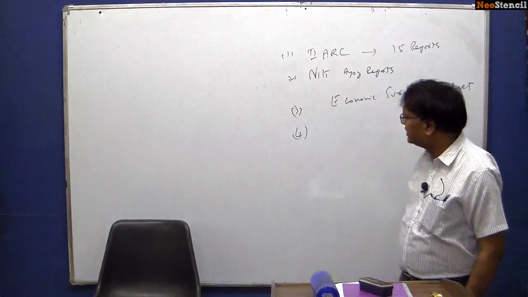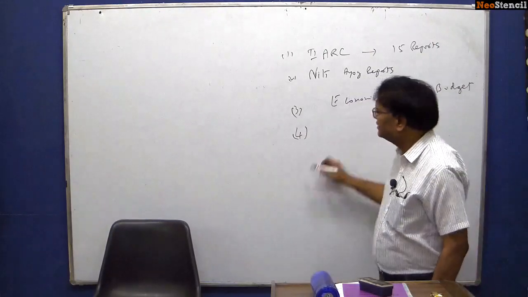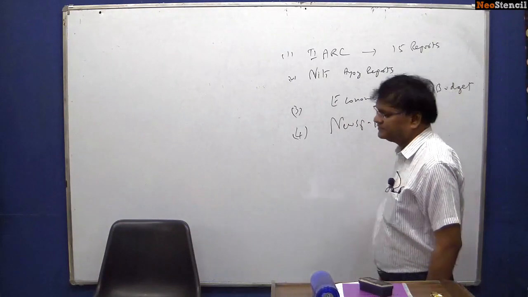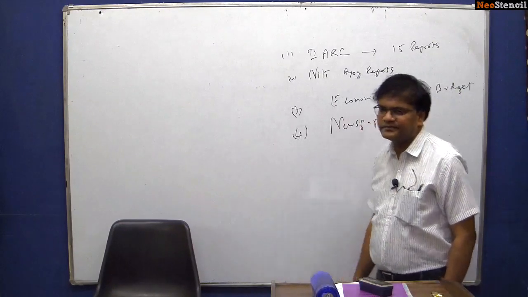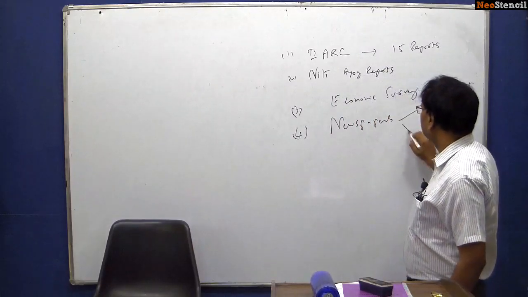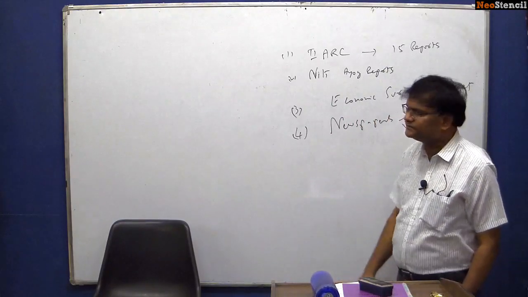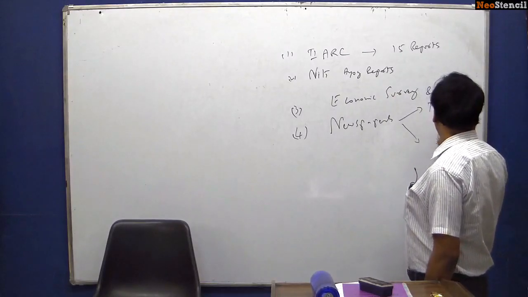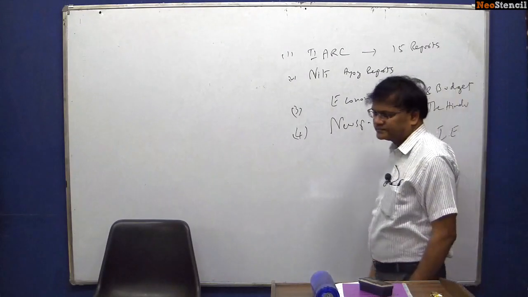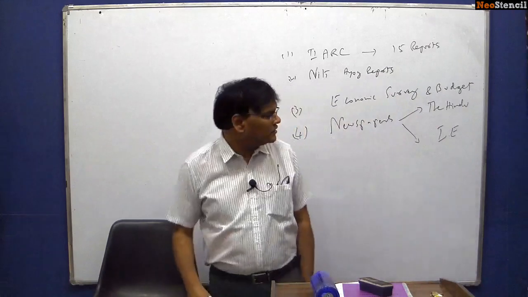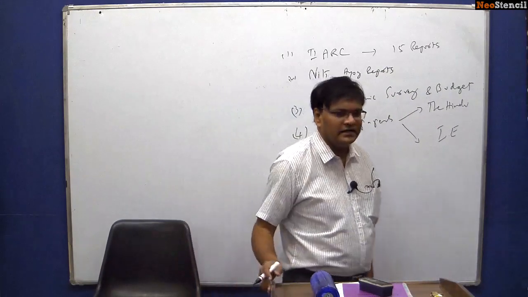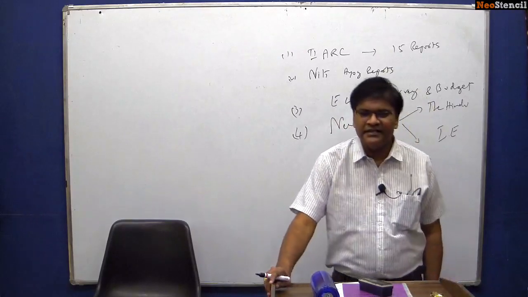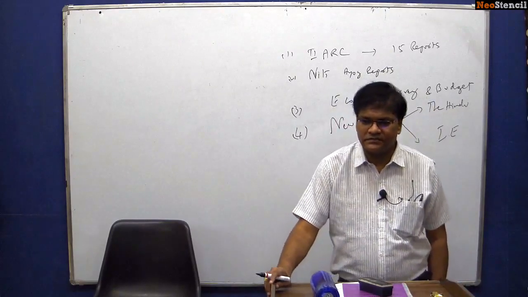Next important thing is newspapers. You have to read 2 newspapers daily: The Hindu and The Indian Express. Most of it, as I keep on saying, is only current affairs.